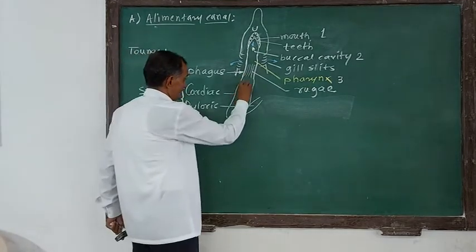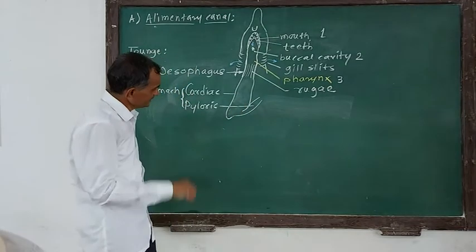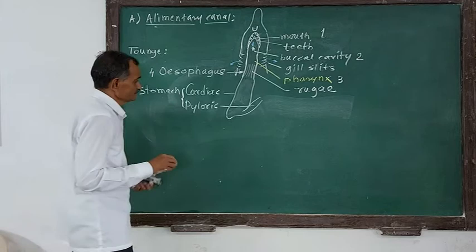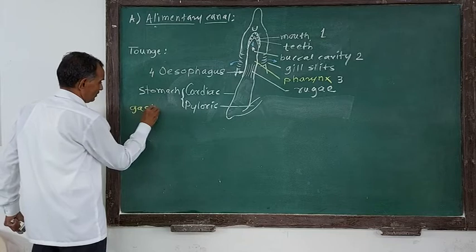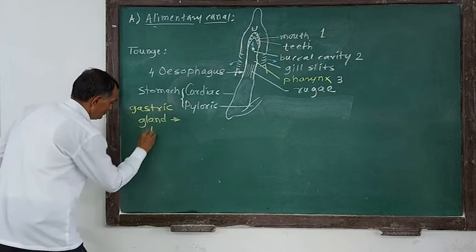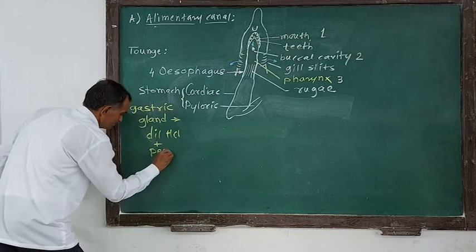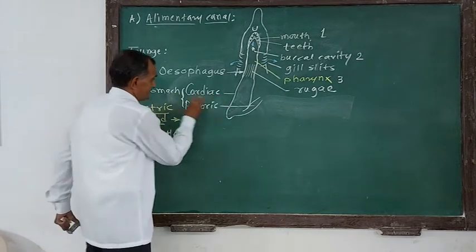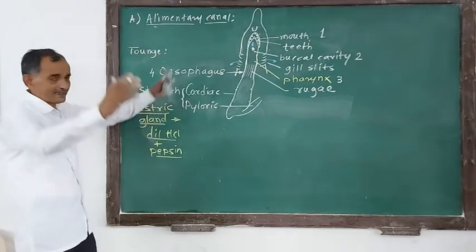Now the cardiac stomach, which is the upper portion of the stomach, is large and voluminous. In its internal wall it consists of gastric glands. These glands secrete dilute HCl plus pepsin. Pepsin is an enzyme. So dilute HCl and pepsin are secreted by the gastric glands, and such glands are present in the inner wall of this cardiac stomach. It is large and voluminous.